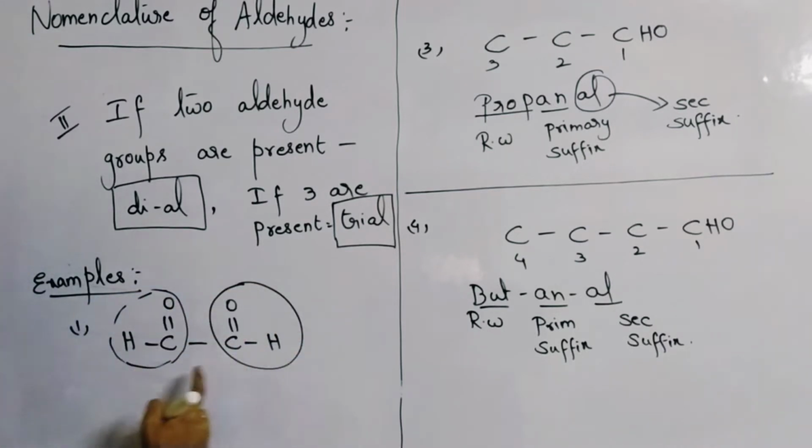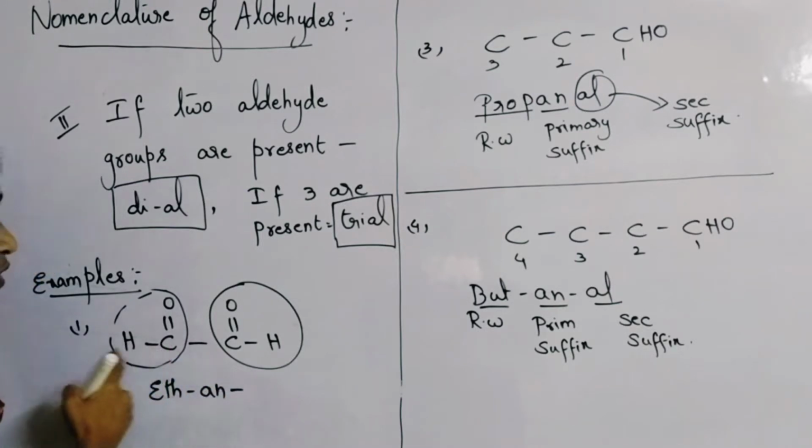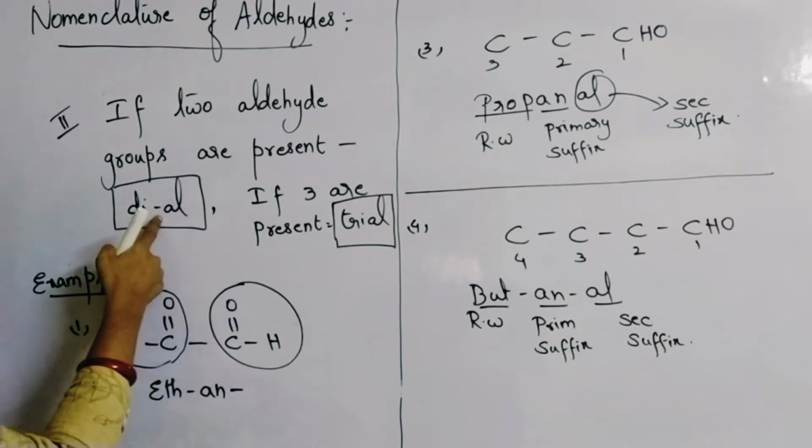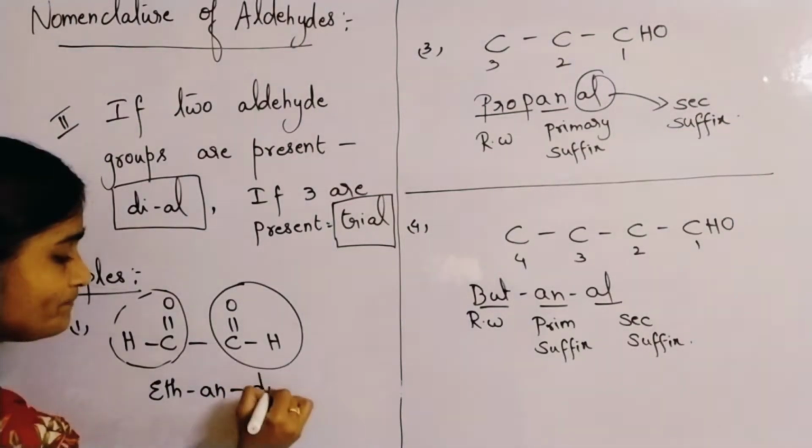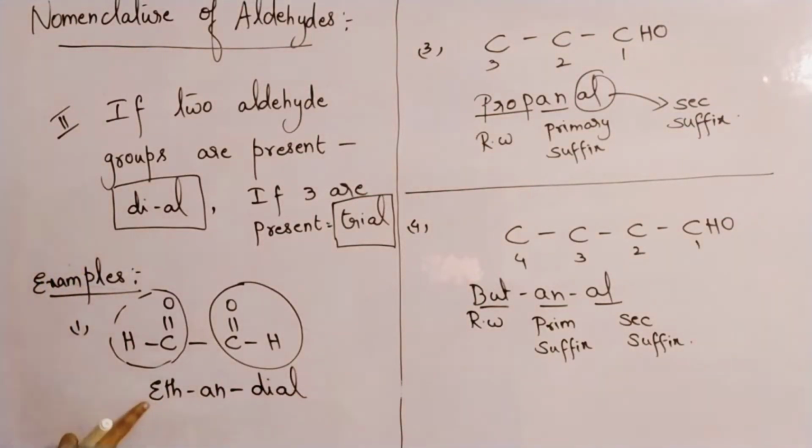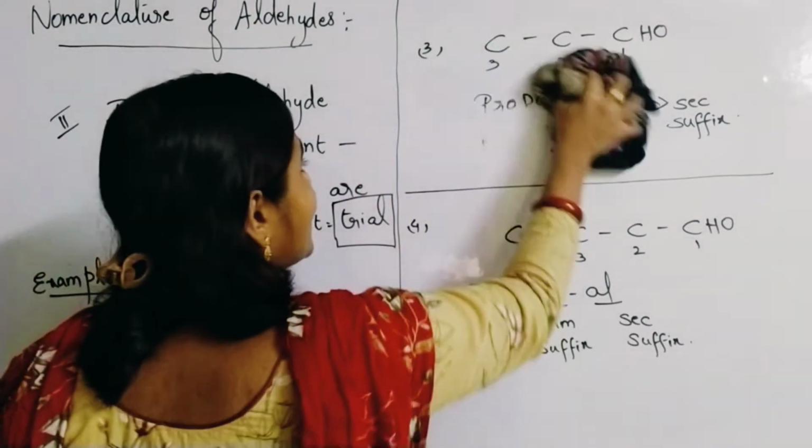Both are connected with each other. Here 2 carbon atoms are there, so the root word is eth, and in between the 2 carbon atoms a single bond is present, so the primary suffix is an, ethane. Here 2 aldehyde groups are there, so you have to use the suffix dial. So the name of this compound is ethane dial. Same like that you can even write with 3 carbon atoms also.